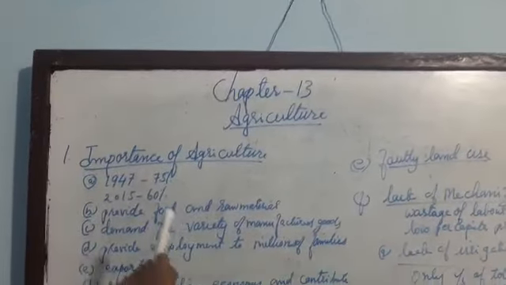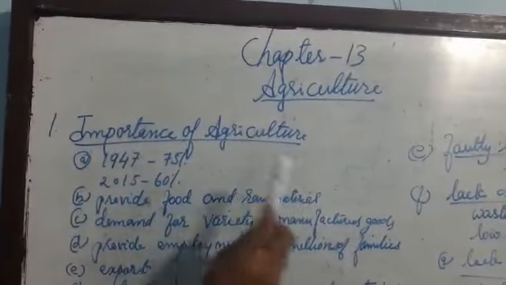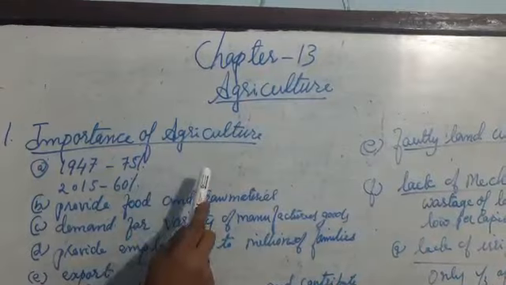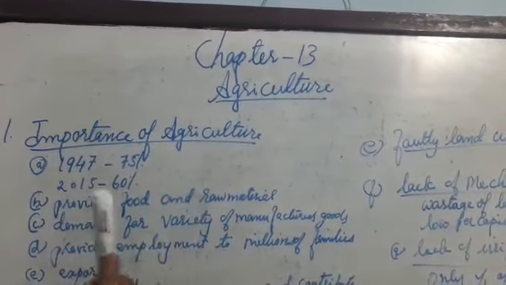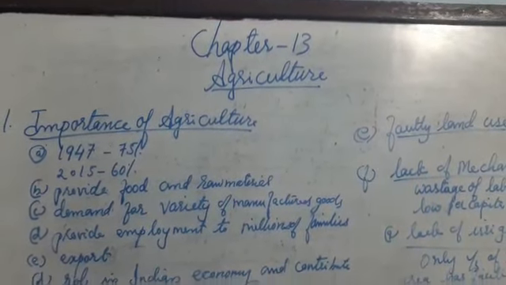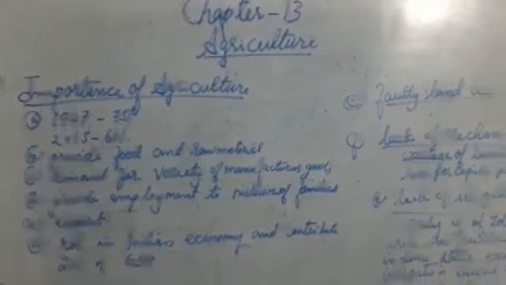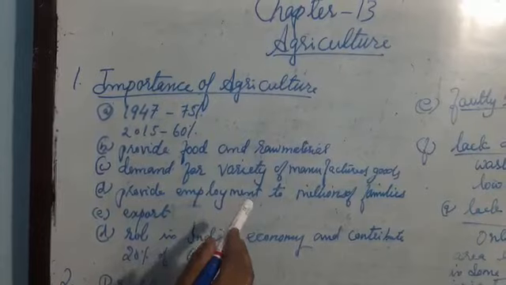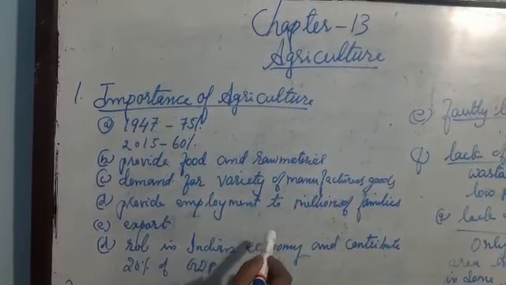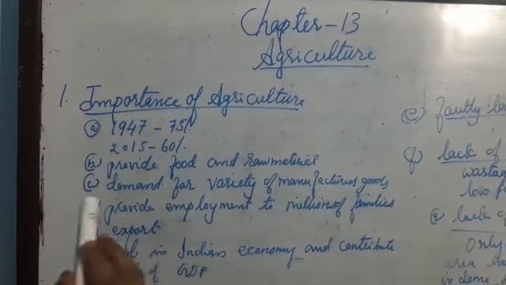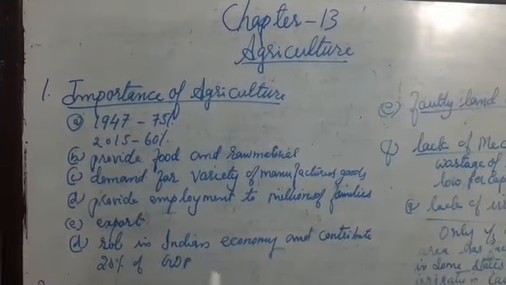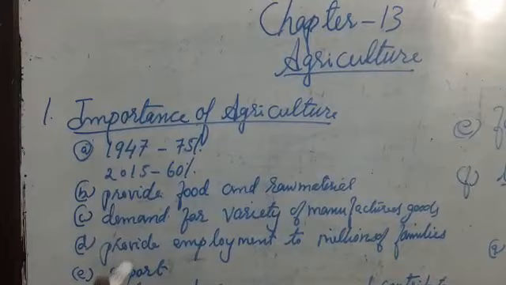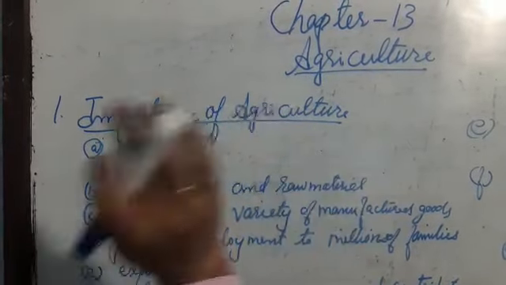Agriculture includes not only land for cultivation for growing the crops, but also horticulture, sericulture, livestock rearing, pisciculture, agroforestry, etc. Farmers grow any crops due to the climatic conditions, level of land, growing season and enough water. Now the next main topic is importance of agriculture. What are the importance of agriculture?